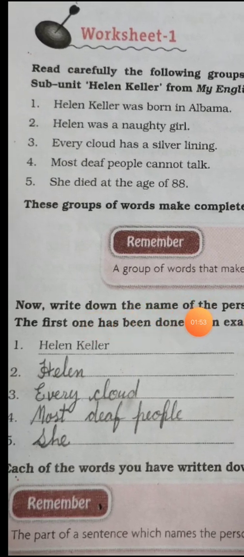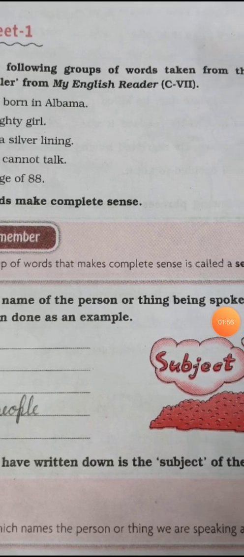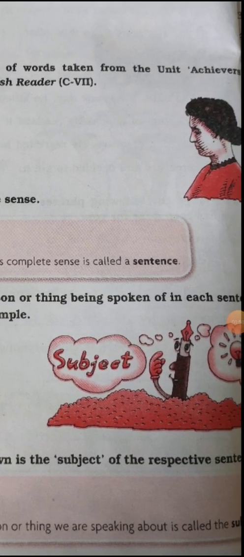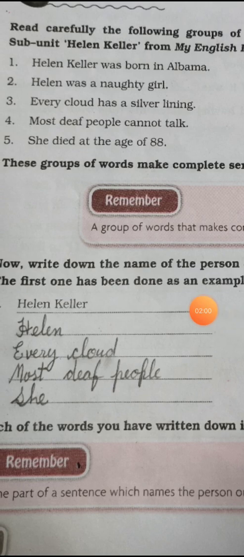Now write down the name of the persons or things being spoken of in each sentence. The first one has been done as an example. You can see here, Helen Keller was born in Alabama. Who was born in Alabama? Helen Keller. It means this is the person whom we are talking about. So we have to write these words here, Helen Keller. It is already written over here. Helen was a naughty girl. Who was a naughty girl? Helen. So we have to write Helen here.